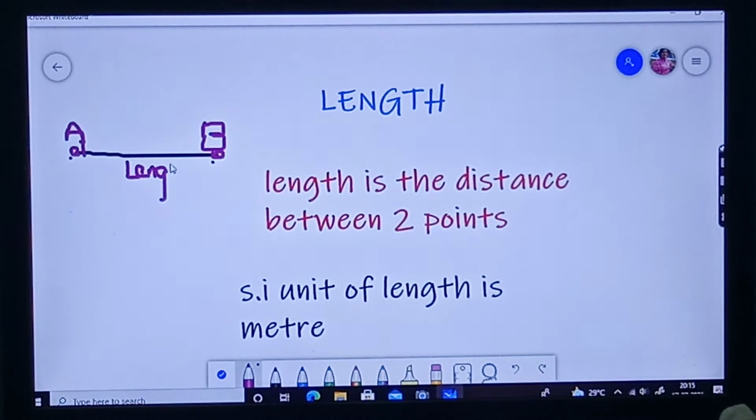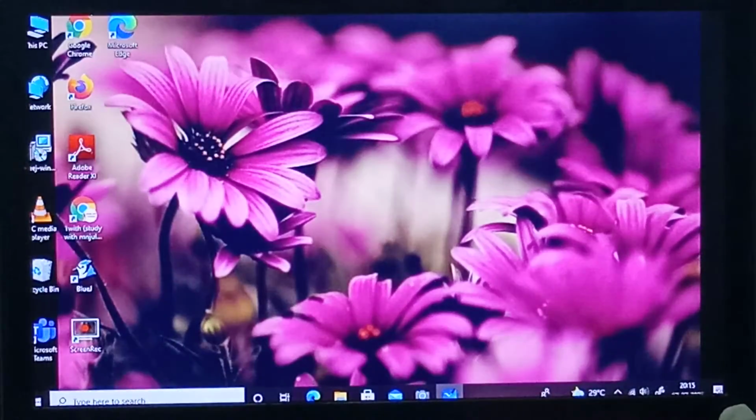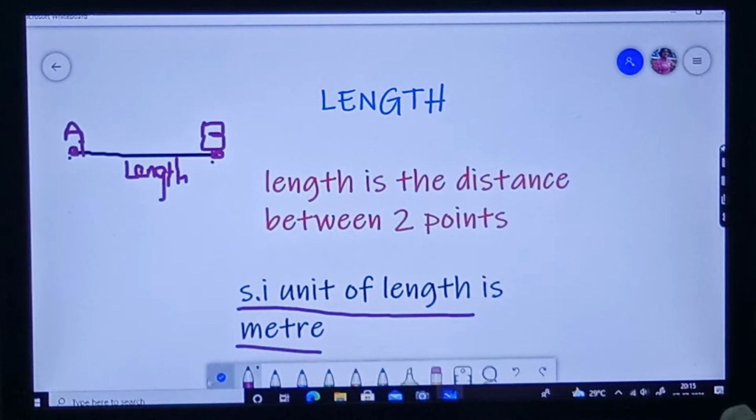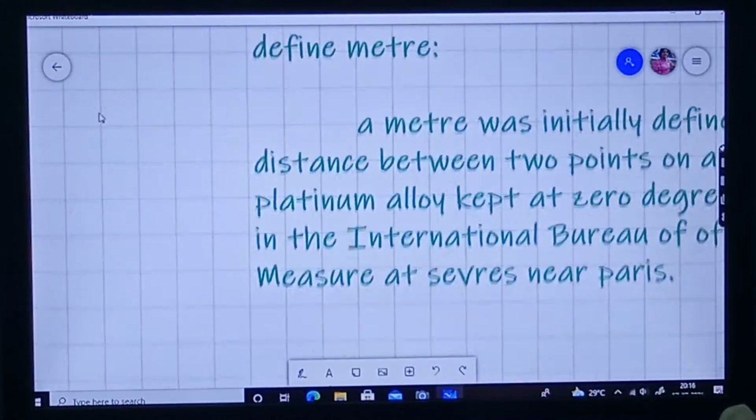You know a line segment? A line segment is a line which has 2 end points. Yes or no? So length is nothing but the distance between any 2 points, whether it is a large distance or a small distance. Okay? The SI unit of length is meter. We have already learned. Now let us see what is this meter, how this meter came about.